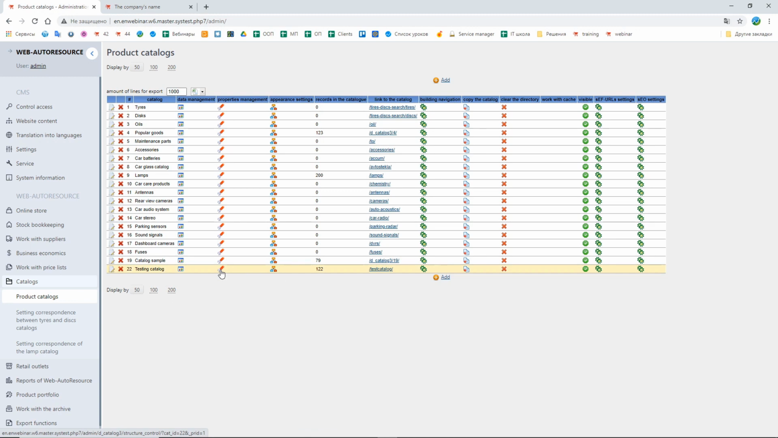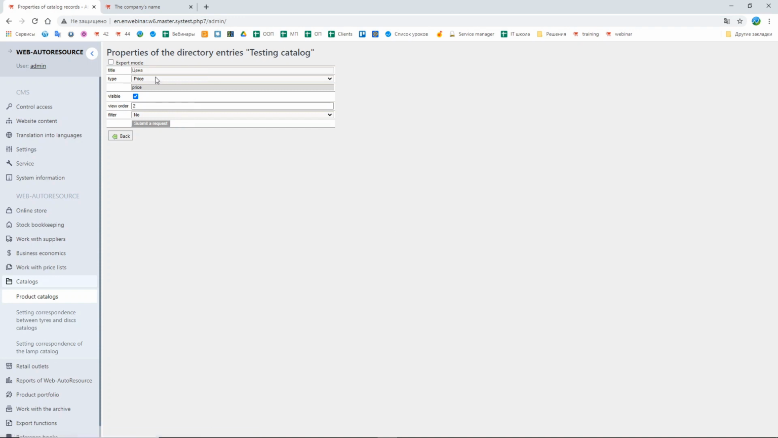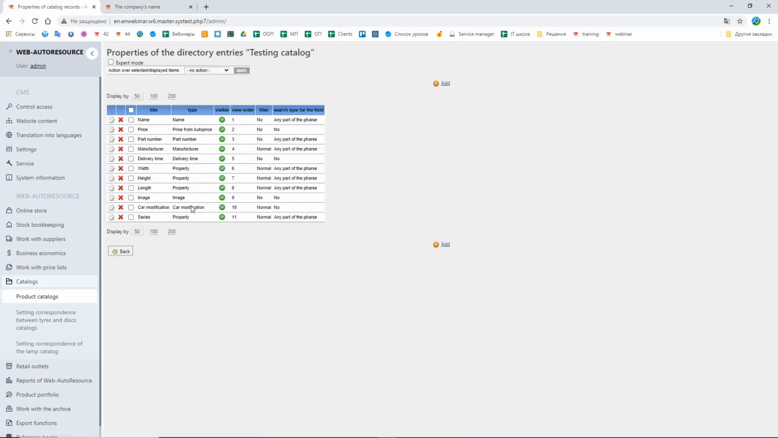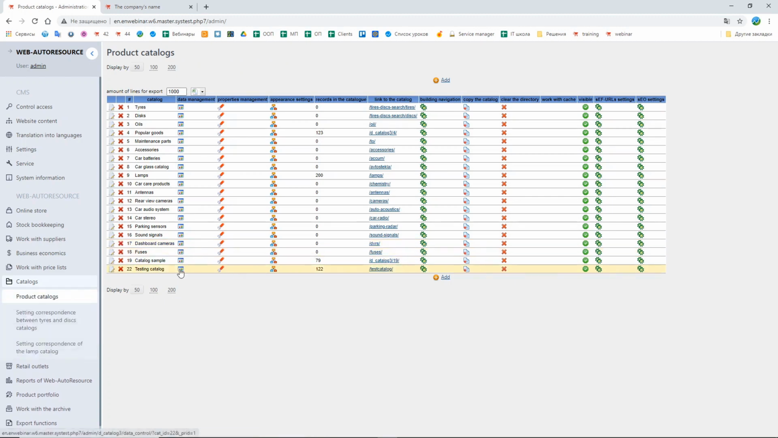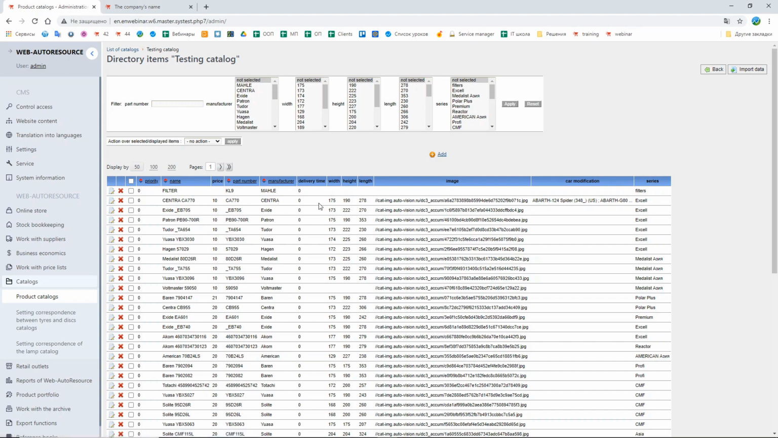Also, we have a special property regarding the price, which is called price from the auto price. How does this one work? In case you don't have the price uploaded into the catalog itself, here in our case we have the prices. Here, in case you don't have a price inside the catalog, the system is going to search for the price for this item among the price lists that you upload into the system.